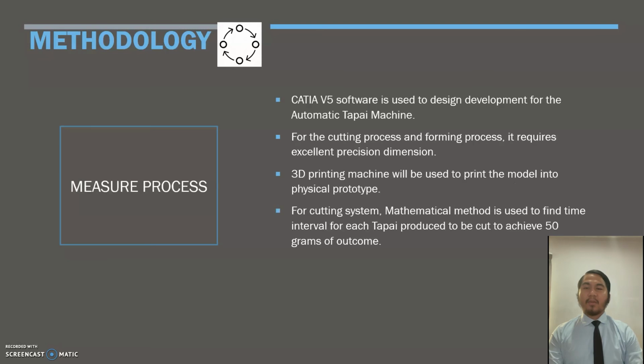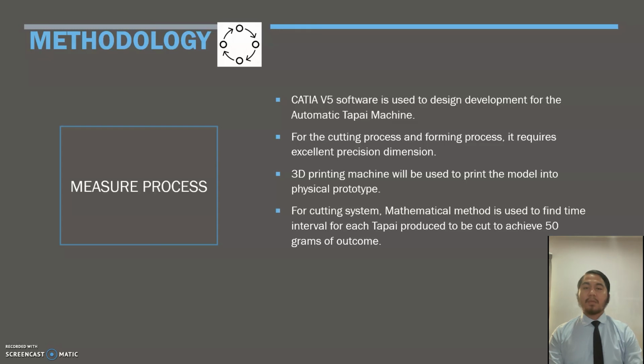The second step of the method is the measure process. CATIA V5 software is used for design development of the automatic Tapai machine. The cutting process and forming process require excellent precision dimensions. CATIA is the best software for precision dimensions.